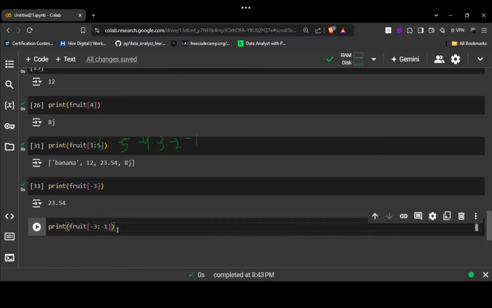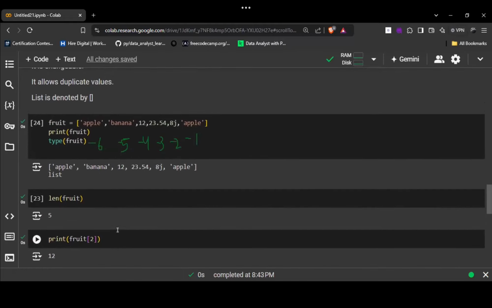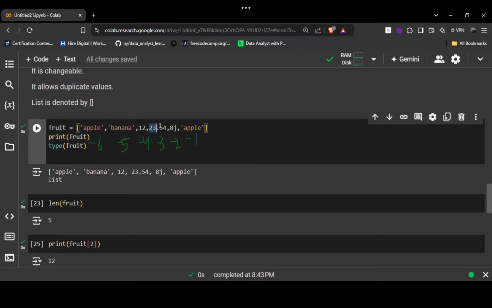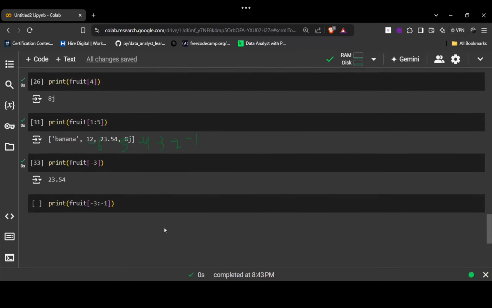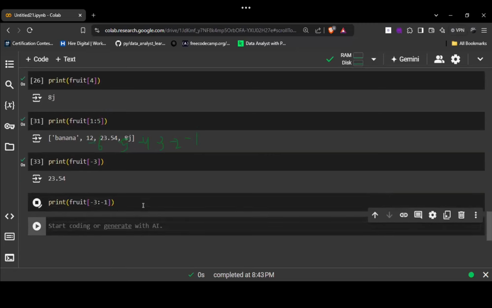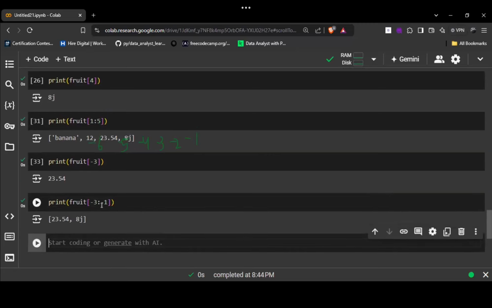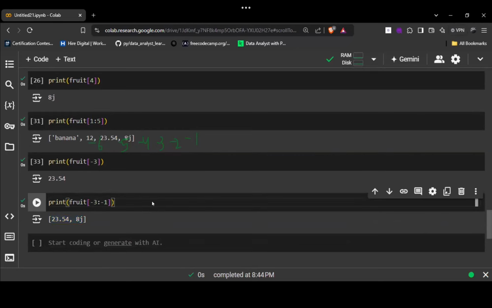So it will print till 8J. It will print from 23.54 and it will print 8J, because the right hand number is always going to be excluded, right? As it is printing till 8J. Understood this one? Tell me, guys. If you have doubt, you can ask. Not understand this one, sir. So what didn't you get in this? Tell me, Zubair.